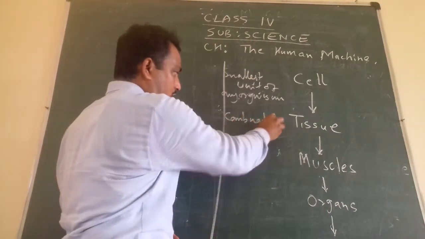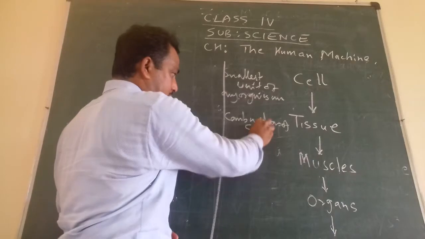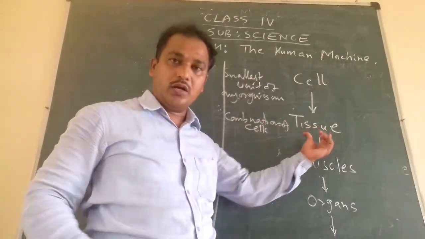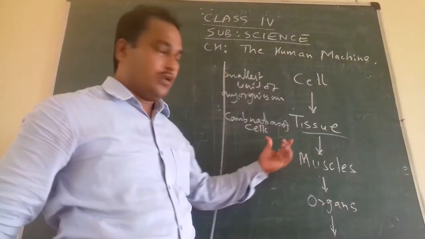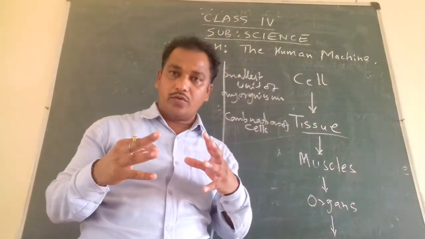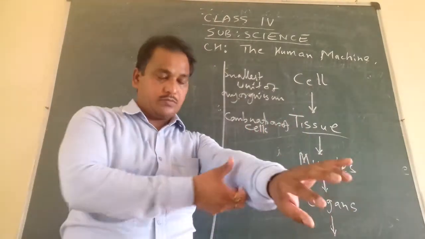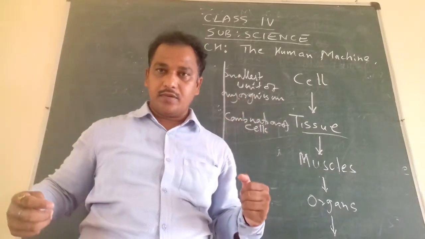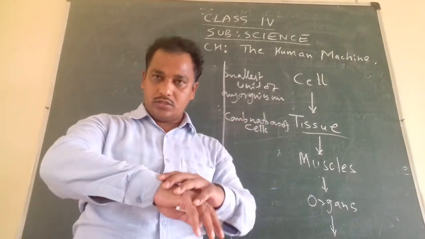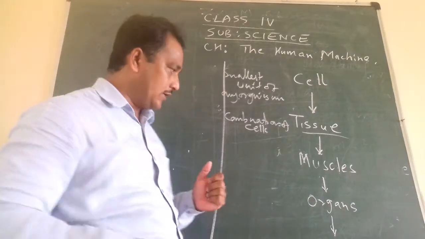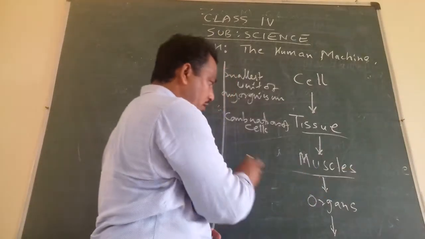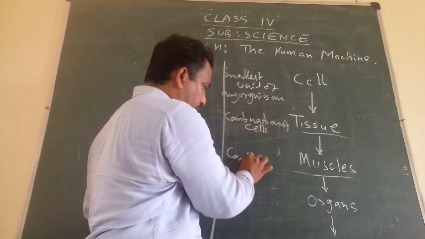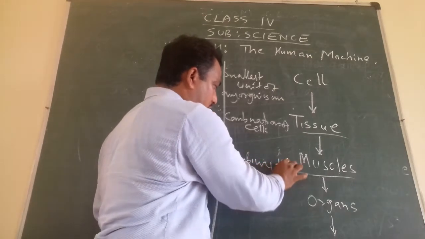A lot of cells combine to form what? Tissue. Correct. Similarly, a lot of tissues combine to form muscles. So these muscles on our body, bones are there inside the skeletal system, over the bones these tissues are there, muscles are there. These muscles are formed by combining the tissues.